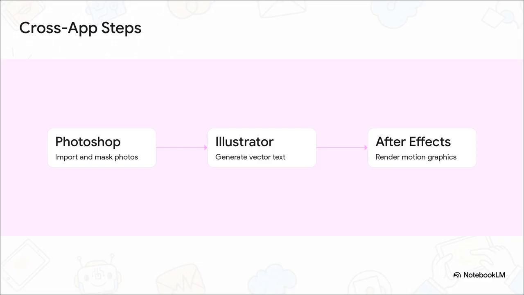Taking that shoe campaign example from a minute ago, the AI automatically imports the raw photos into Photoshop, strips out the background with perfectly precise mathematical alpha masks, and builds realistic drop shadows. Then, without missing a beat, it calls over to Illustrator to generate some scalable, non-destructive typography. And to top it off, it jumps into After Effects to render out dynamic motion graphics. It's controlling multiple apps concurrently, executing all these edits without you ever having to touch your mouse or keyboard.